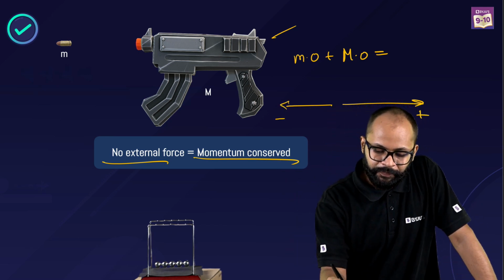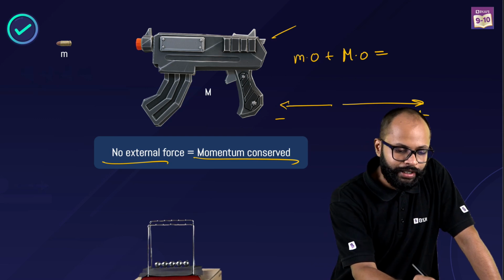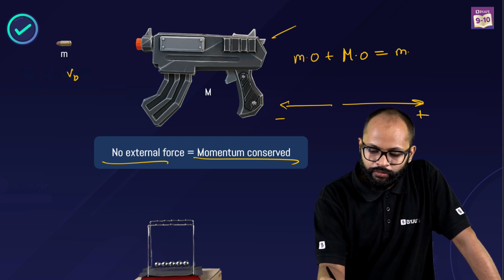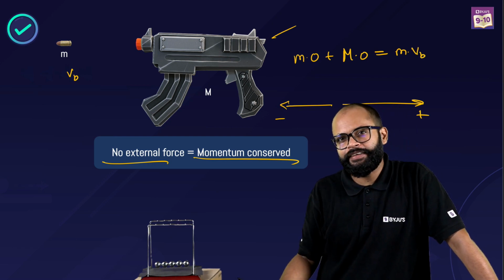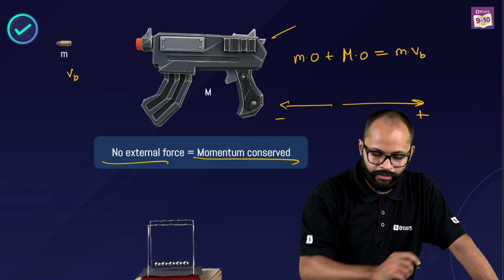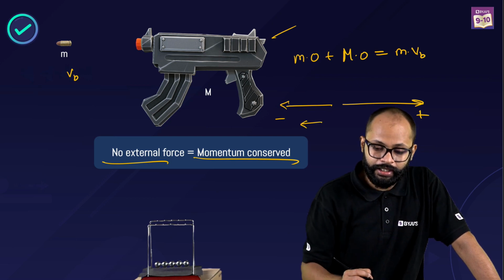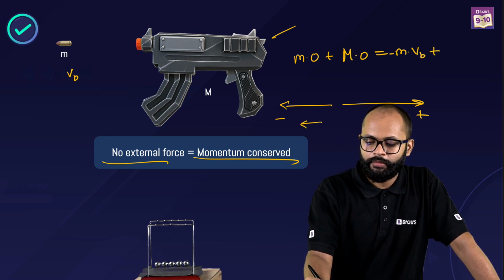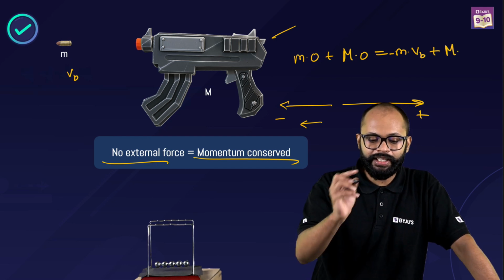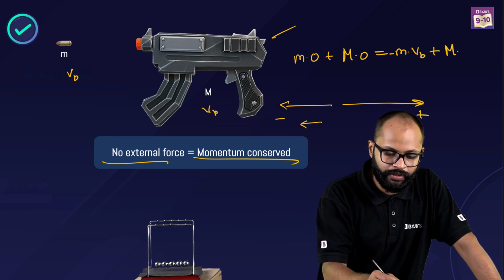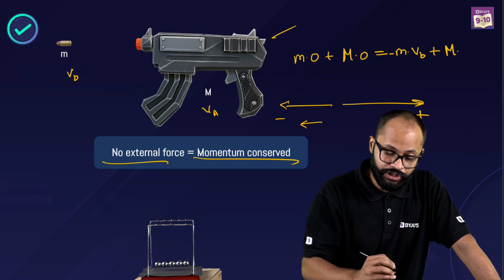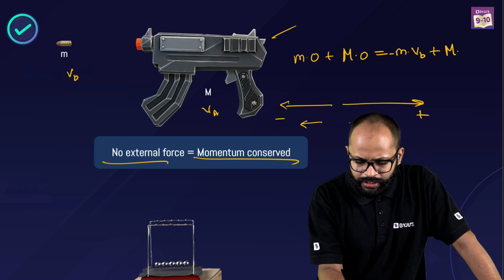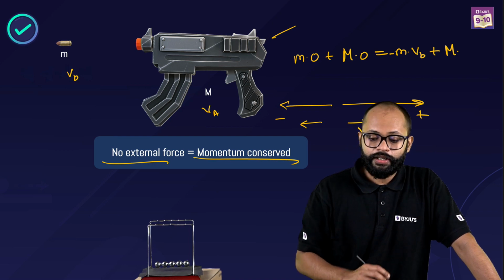So can I say, let's say velocity of bullet is VB. So mass into VB, positive or negative? Sir, VB is in this direction. It is a negative direction, means this will be negative. Plus mass of gun multiplied by VA. Let's say the final velocity of gun is VA after collision. VA is in this direction, so it will be plus.